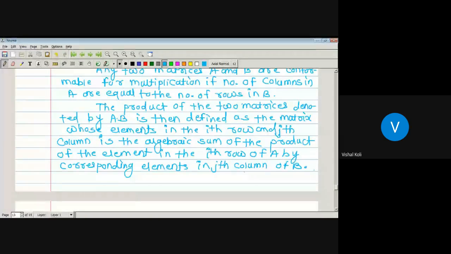Okay, so if the matrix multiplication of A and B is possible, that is, the number of columns in A is the same as the number of rows in B, then the ijth entry of A into B is defined as the algebraic sum of the products of the elements in the ith row of A by the corresponding elements in the jth column of B. Let us see how.